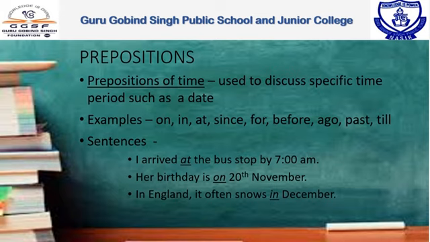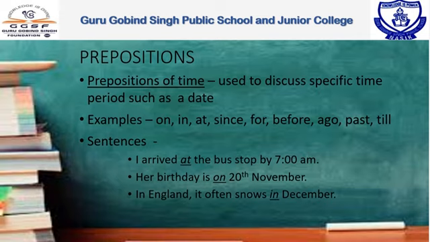Next category, prepositions of time. Prepositions of time is used to discuss specific time period such as a date. A preposition of time is a preposition that allows you to discuss specific time period such as a date on the calendar, one of the days of the week, or the actual time something takes place. Prepositions of time are the same words as prepositions of place. However, they are used in a different way. Examples: on, in, at, since, for, before, ago, past, till.